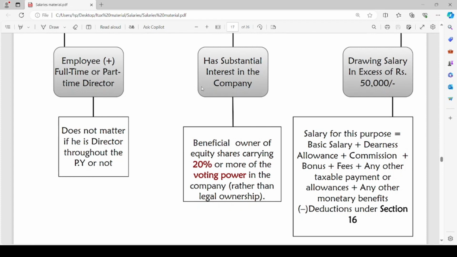Salary for this purpose includes basic salary, DA, allowance, commission, bonus, fee, plus any other taxable payment or allowances, any other monetary benefits, minus deductions under section 16. After adding all these components and providing for deductions, still if the assessee is able to draw salary exceeding rupees 50,000, then he will be considered as specified employee of the company.